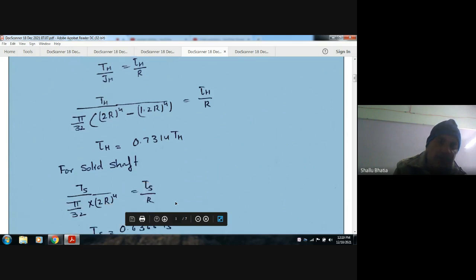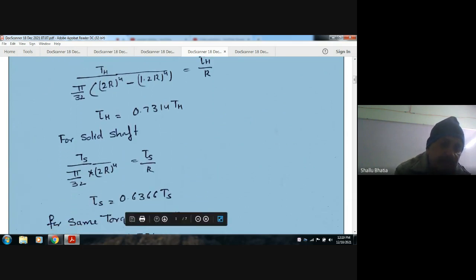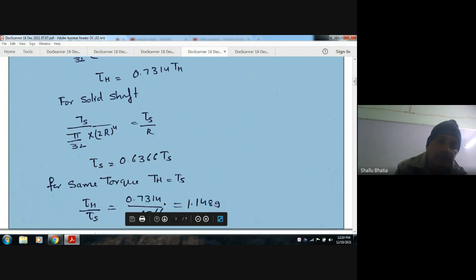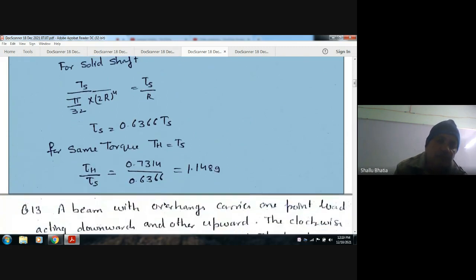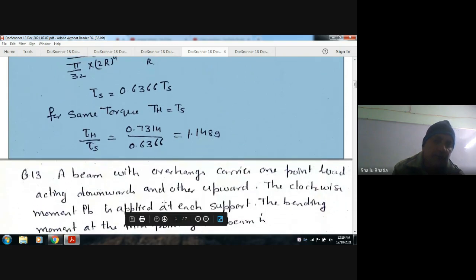For the solid shaft, we have the torsion formula, that is T_s by π by 32 into (2R)⁴ equals tau_s by R. Tau_s is 0.6366 T_s. So by comparing the two, because T_h and T_s are the same, tau_h by tau_s is equal to 1.41489, for the same torque.